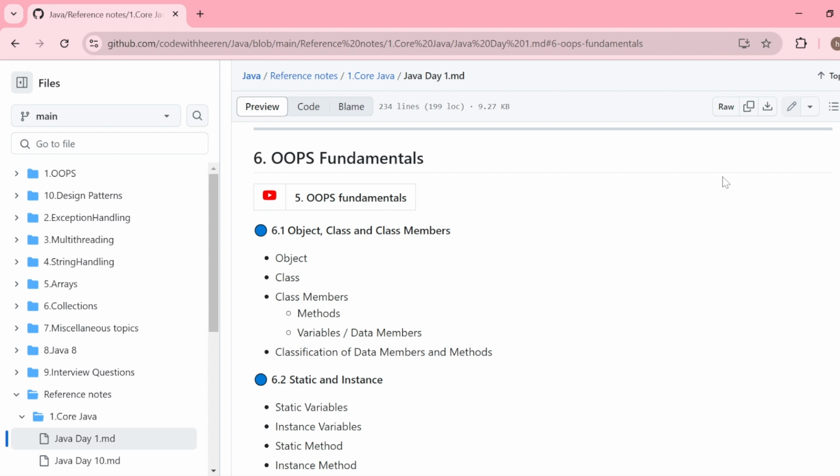Now the question is, what is an object? An object is nothing but a real world entity. Everything in the real world is an object. So you always deal with real world objects only. Now the question is, why are we using these concepts in our programming language?